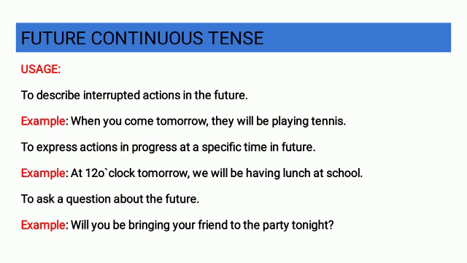Number 3. To ask a question about the future. For example, will you be bringing your friend to the party tonight? Now, I think children you all are clear with all the types of continuous tenses. Present continuous, past continuous and future continuous.